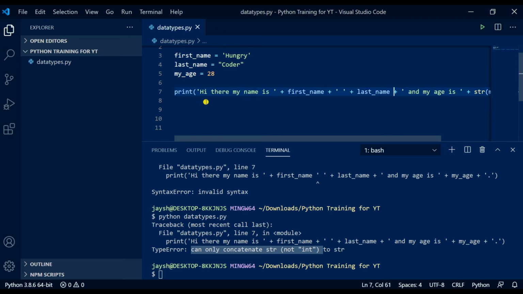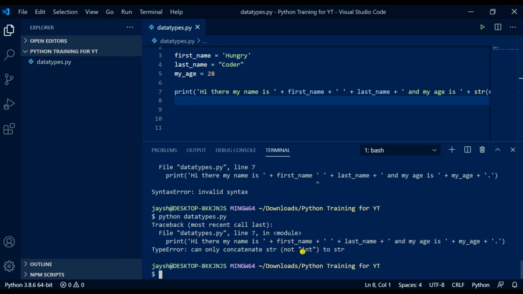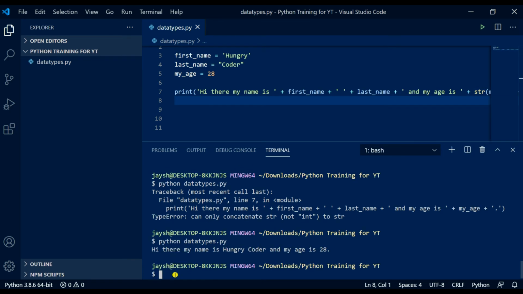So what we did was we got that error here. We can't join integers. We can only join strings, and we've put str. Let's run it. Hi there. My name is Hungry Coder, and my age is 28. So we converted an integer into a string.